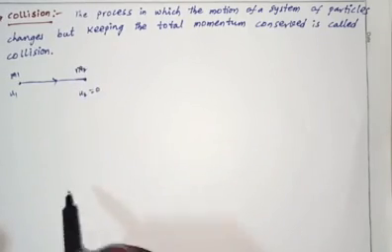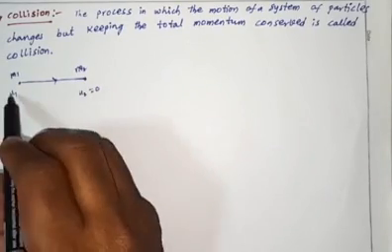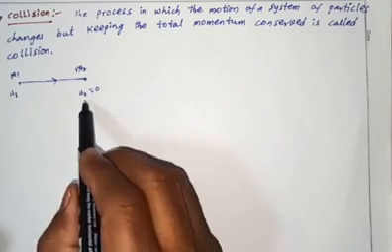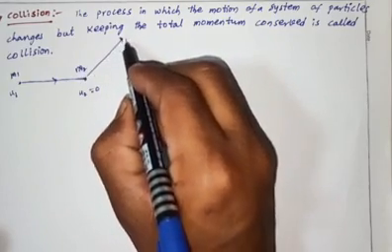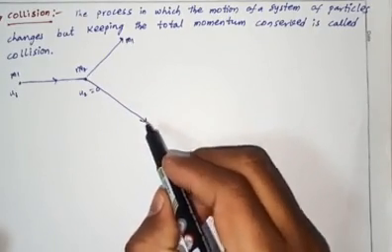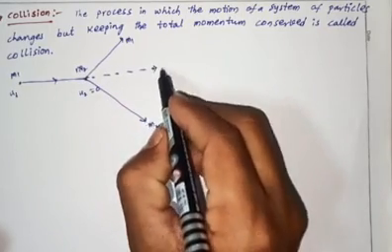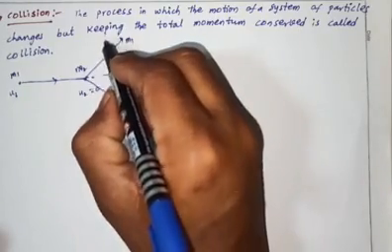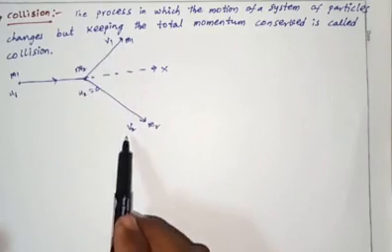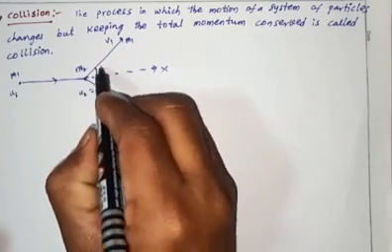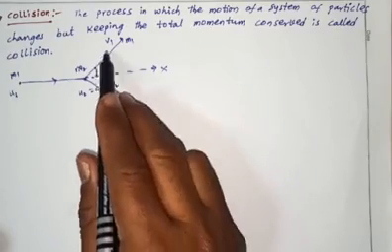After the collision, m1 and m2 move in different directions along the x direction, with velocities v1 and v2, at different angles theta 1 and theta 2.